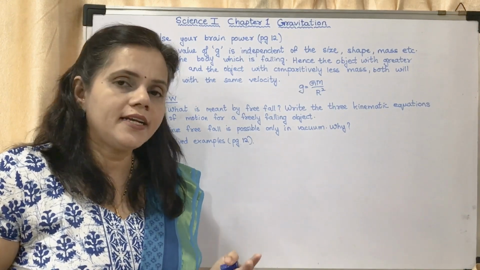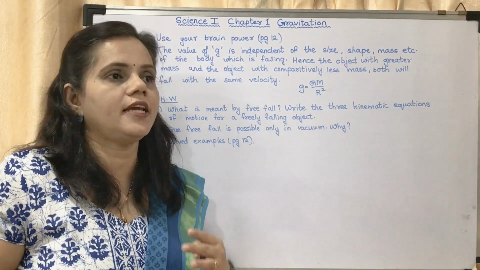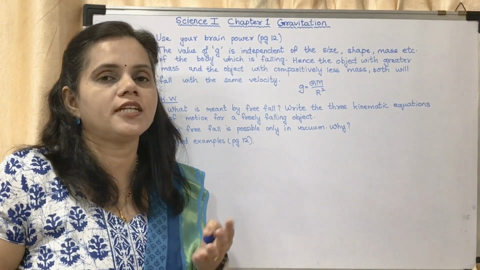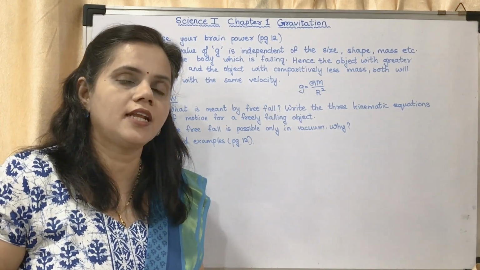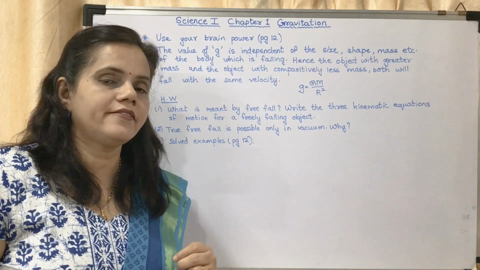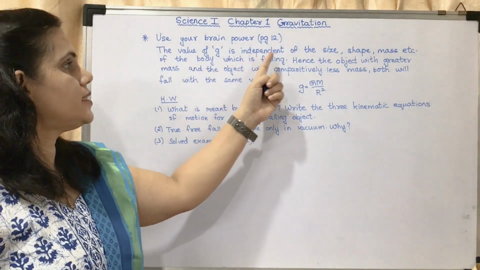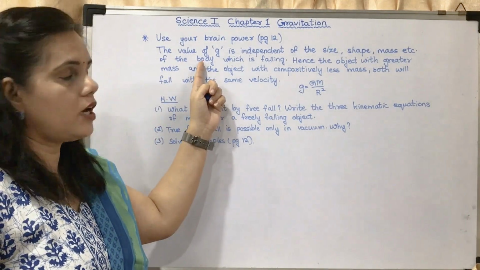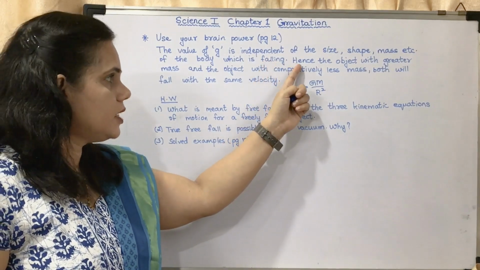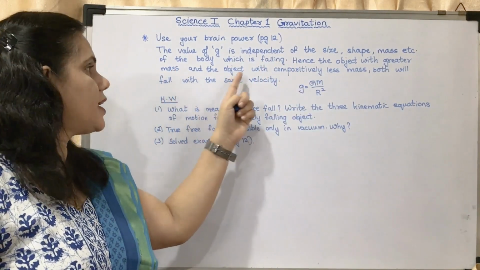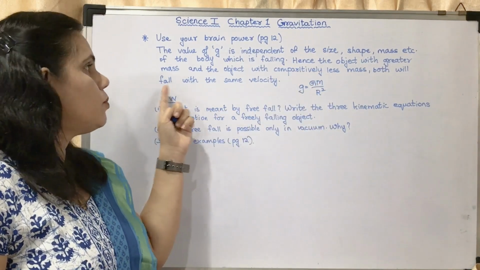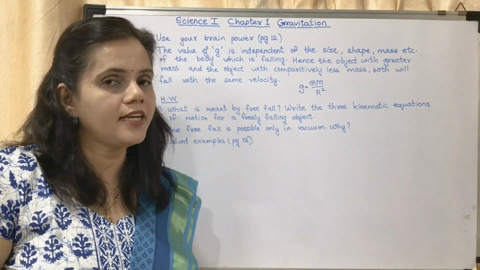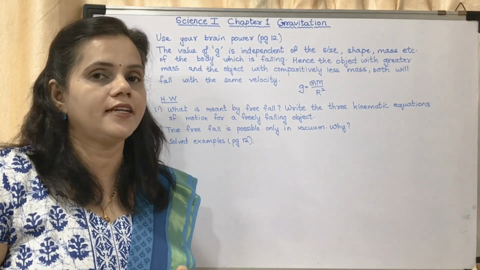Now, why doesn't it fall so freely in open atmosphere? Because the buoyant force is pushing the lighter object more. The buoyant force acting on the lighter object is more. So what is the answer to the question? The value of g is independent of size, shape, mass, etc. of the object which is falling. Hence, the object with greater mass and the object with comparatively less mass both will fall with the same velocity. You may see the experiment given in the link. It is a very good link. You may observe it. Very interesting it is.